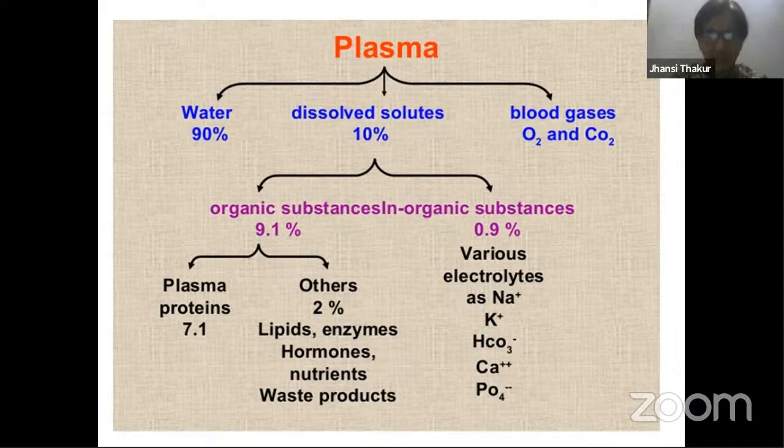Now, what is this plasma made up of? It has 92% water. It is nothing but water, what we drink. And then it has solutes which get dissolved in it. Plus it has gases.